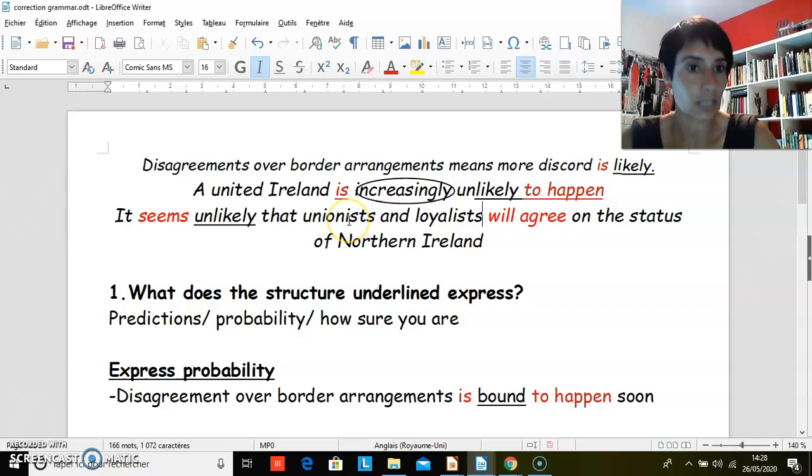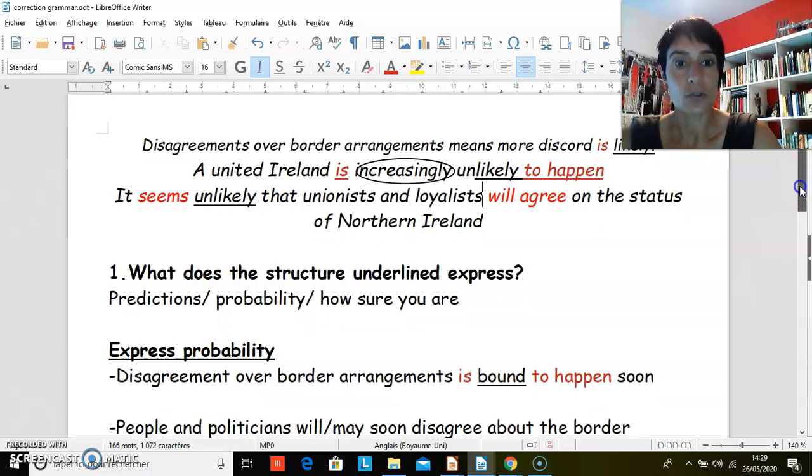And the second part is an ordinary sentence with the subject and a verbal group. In the verbal group, you need to use a modal because this modal will draw a parallel with the expression unlikely and the notion of prediction. So you can use will, but you can use any modal depending on your subjective point of view. So this is it for the structure.